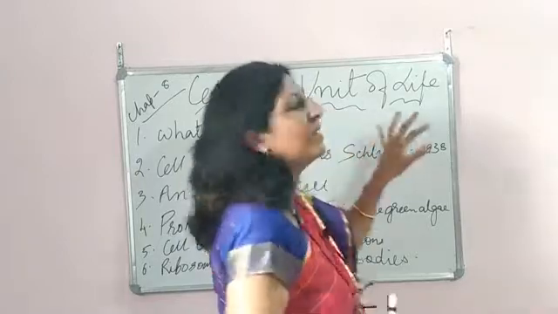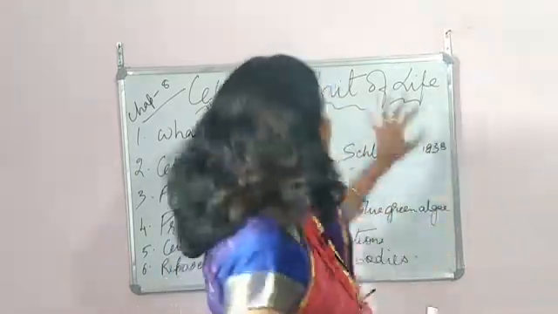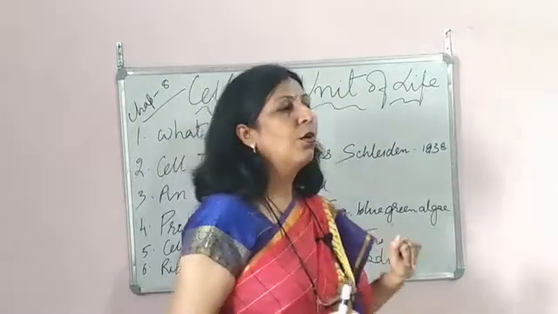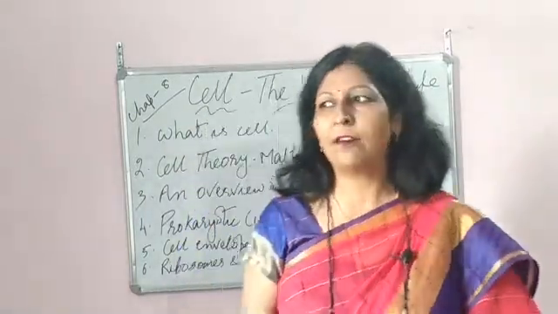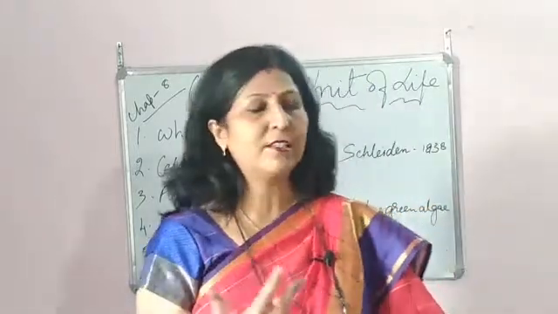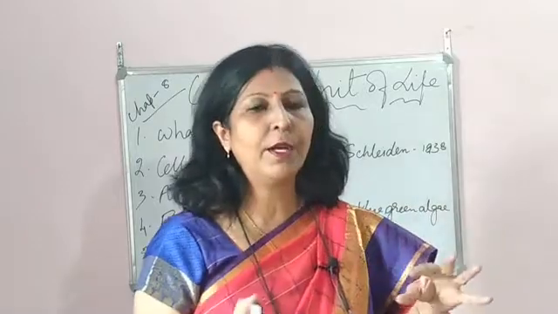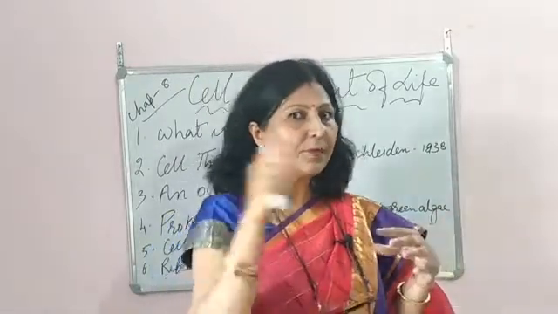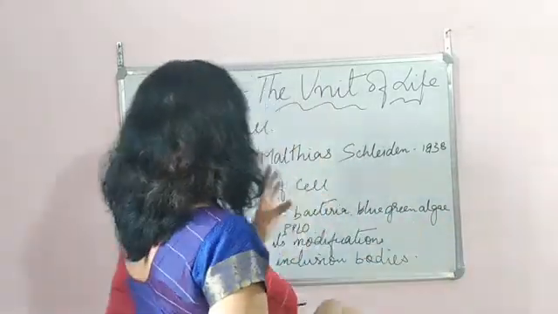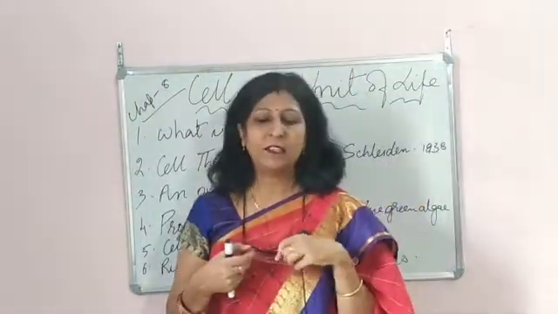Here we have the basic unit of life, that is a cell. Cells also have different kinds. Two types of cells are there that we will talk about, depending upon the cell-bound organelles. But before that, what is a cell?